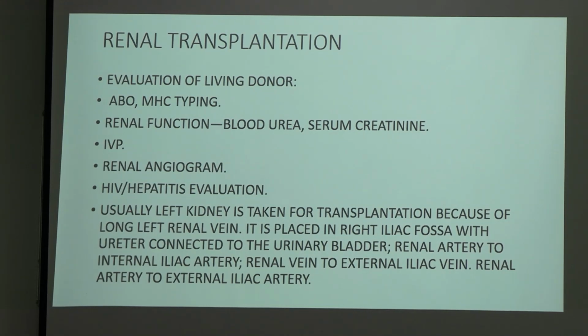Okay, it is placed in the right iliac fossa with the ureter connected to the urinary bladder, renal vein to external iliac vein, and renal artery to internal iliac artery or external iliac artery. This is the sequence in which we anastomose the vessels. First, what are we doing? The ureter is connected to the urinary bladder, then the renal artery to the internal iliac artery, and the renal vein to the external iliac vein, and the renal artery to the external iliac artery.